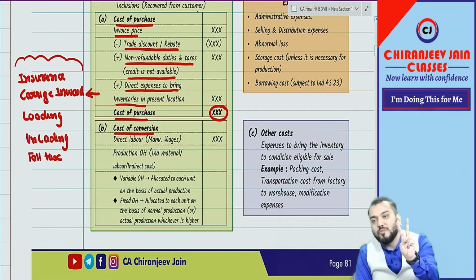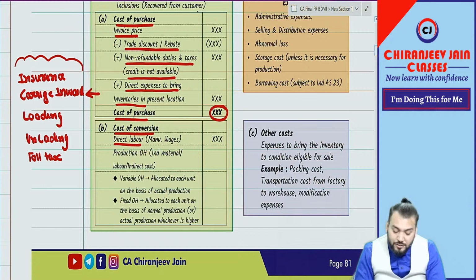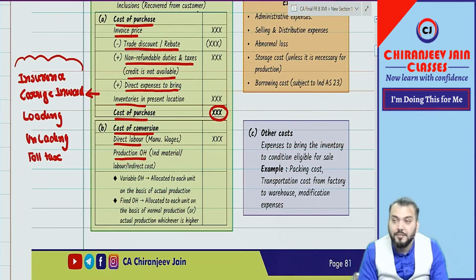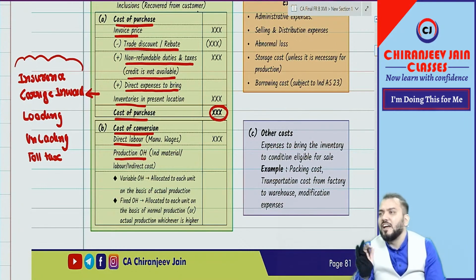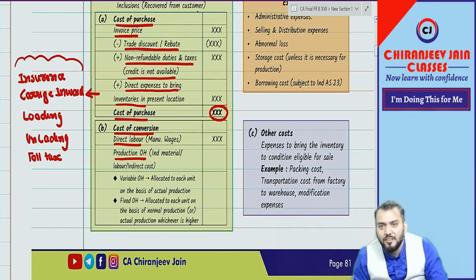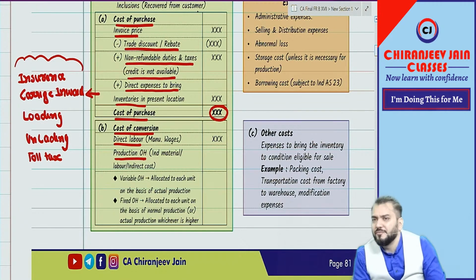There are two costs of conversion. One is known as direct labor. One is known as production overhead. You know about direct labor? I'm not discussing direct labor. You know about production overhead? Overhead you know. What is the meaning of production overhead?